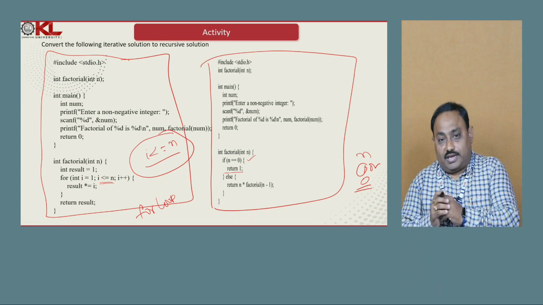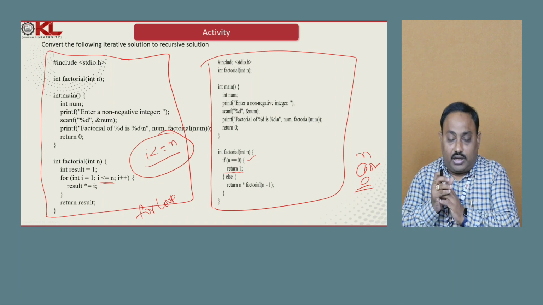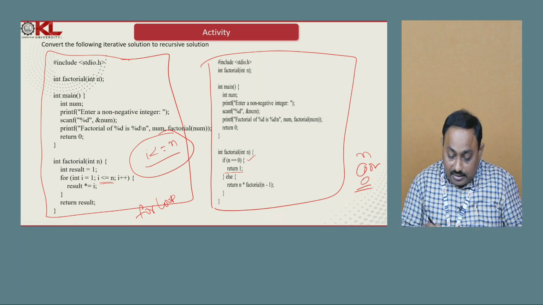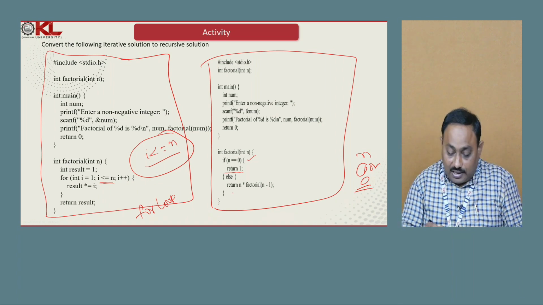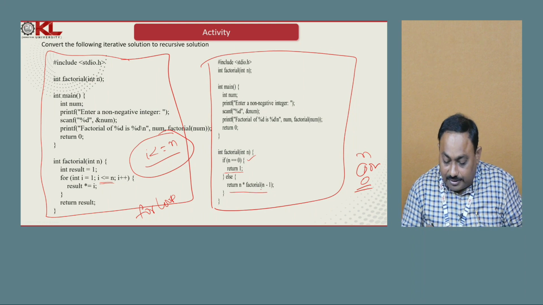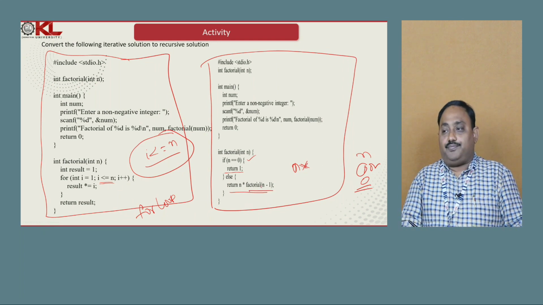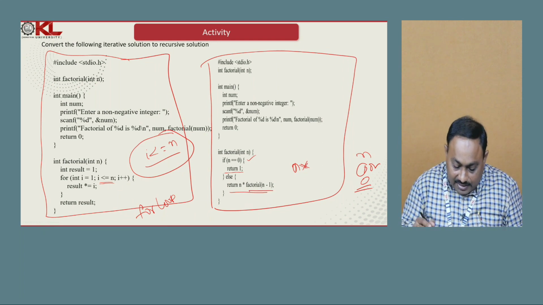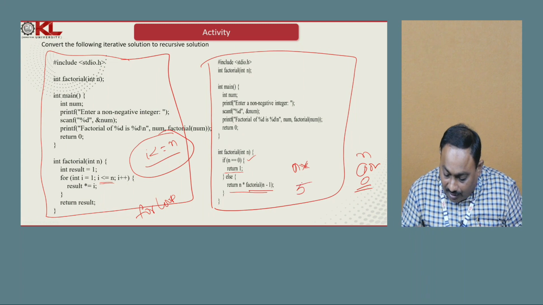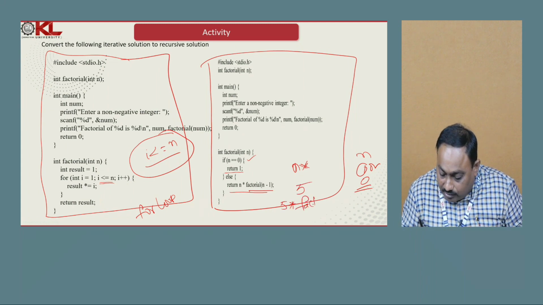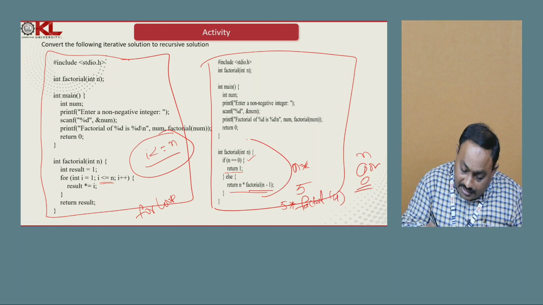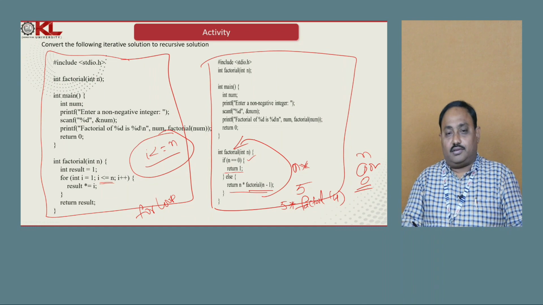If it is not the case, if n is not equal to 0, then it goes to the else part and executes this return statement, that is n into factorial of n minus 1. Let us consider here if n equals 5, then it will be implemented as 5 into factorial of 4. Now a recursive call will take place.